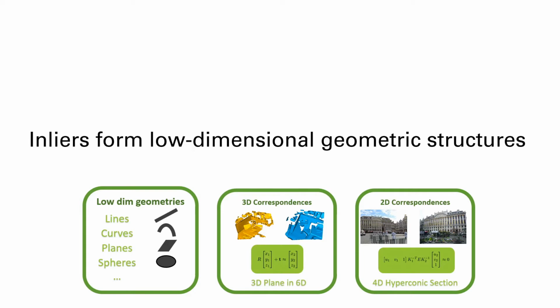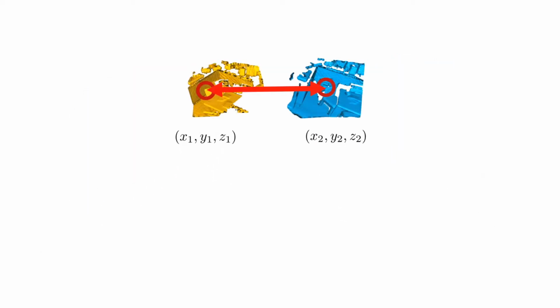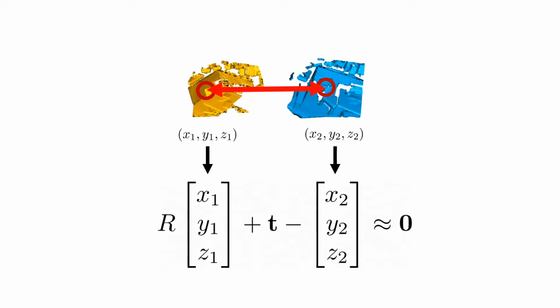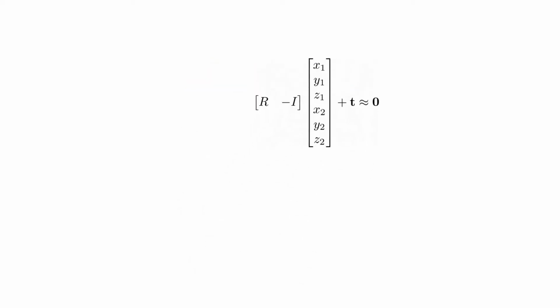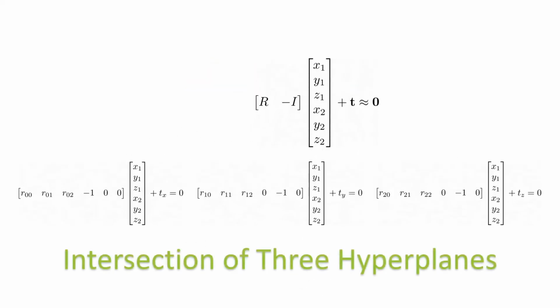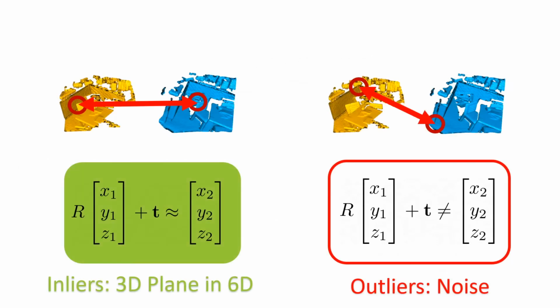We first discuss the geometry of 3D correspondences. Let (x, y, z)1 and (x, y, z)2 be a correspondence. A correct correspondence will satisfy the transformation equation. If we reorganize the equation by concatenating coordinates, we get three hyperplane equations. In other words, inliers form a 3D plane in a 6D space, whereas outliers will form noise outside the plane.